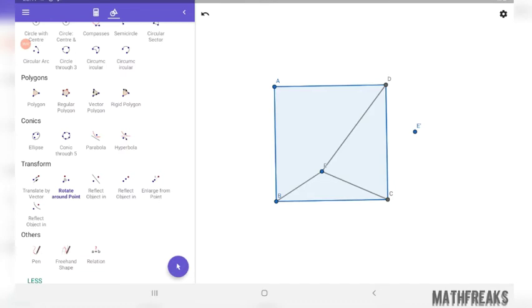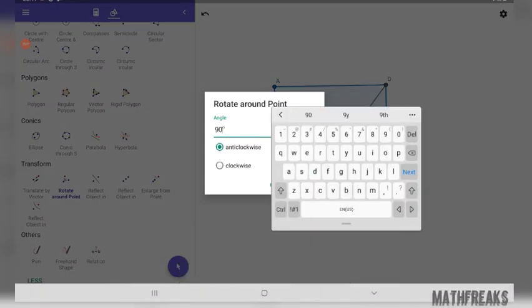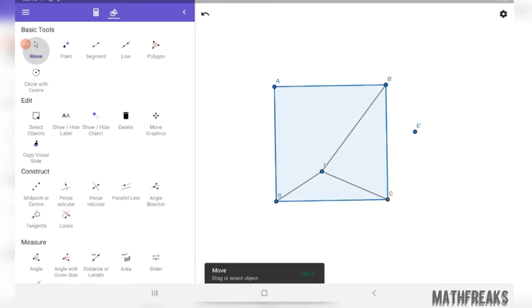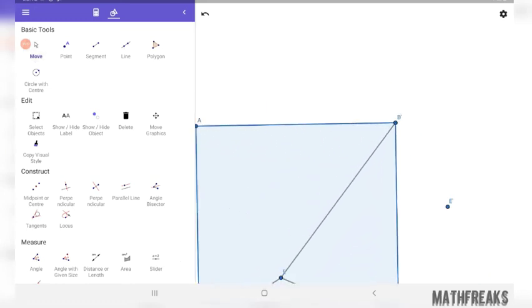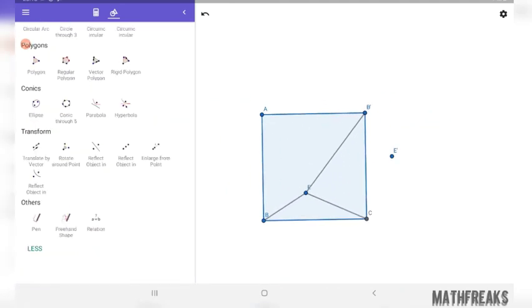This is the E dash position. We are going to rotate this also by 90°. All of them are going to be rotated 90°. Now after rotating B, you just see, for those who are unable to watch, that B dash is here. Can you see? Why? Because this is a 90° rotation. What is happening? Simply that this is rotating that way, with C as the center. That's why it's happening. Very simple thing.